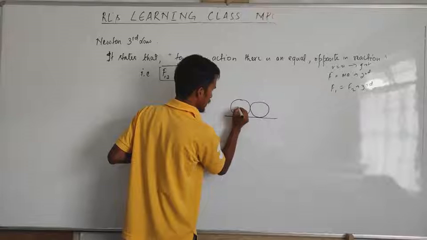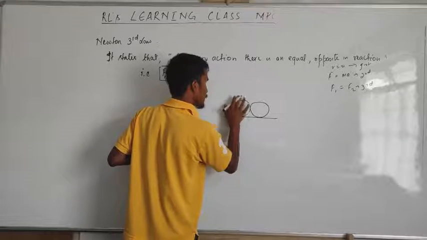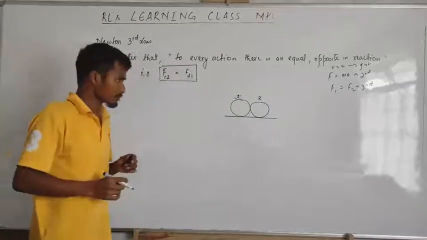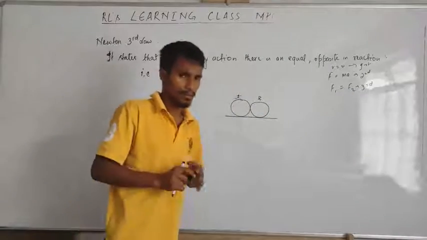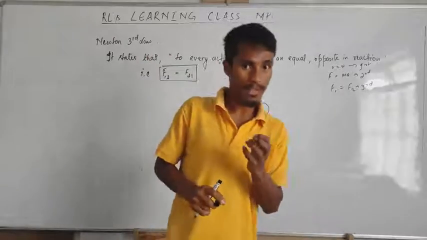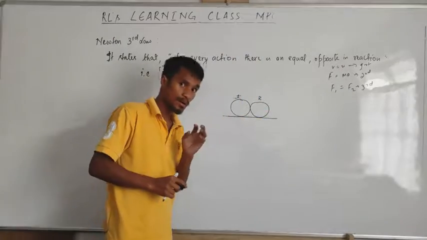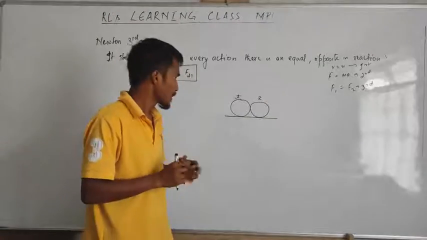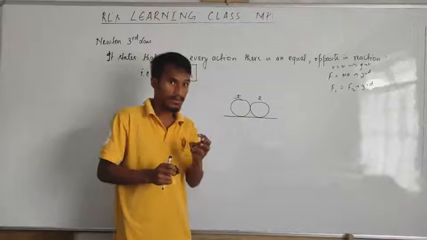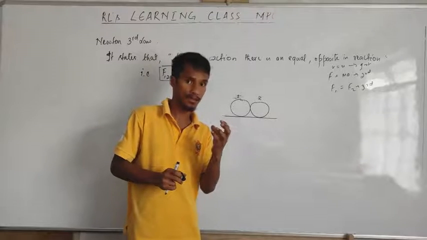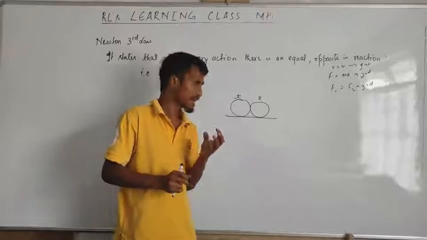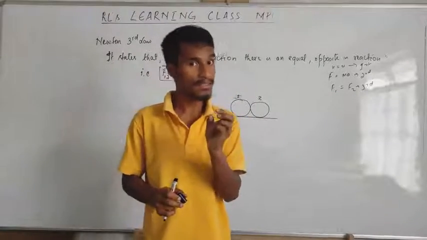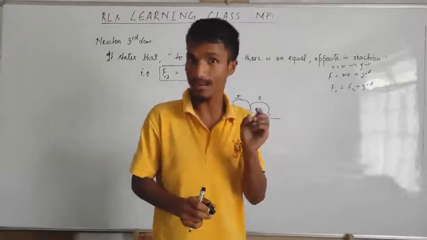Let's say this is object A or object 1. Okay, object 1 and this is object 2. Now these two objects interact. What's the meaning of interact? When one object is influencing another object by exerting a force, that is called interaction. When one object is influencing another object by what? By exerting a force. It's called interaction.